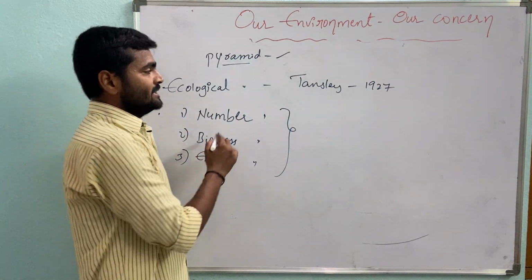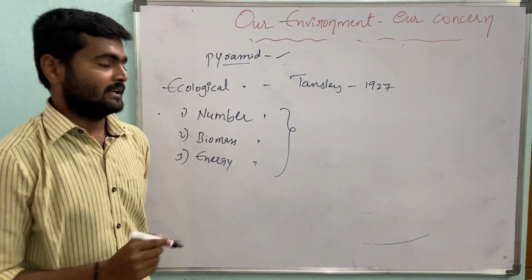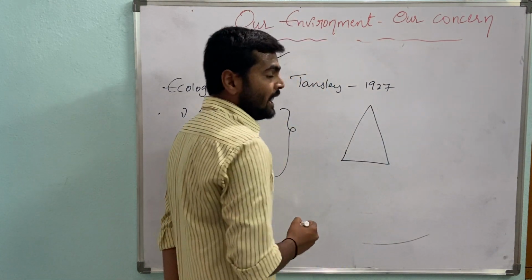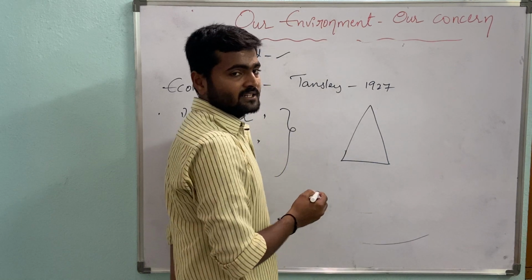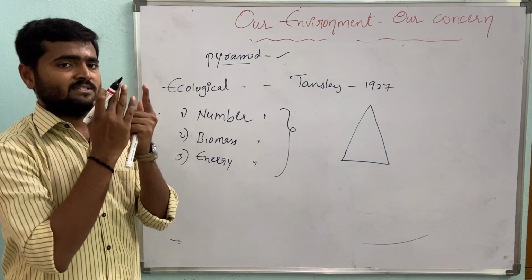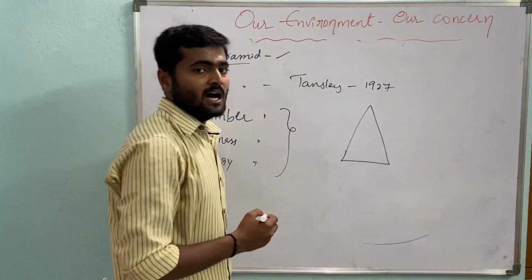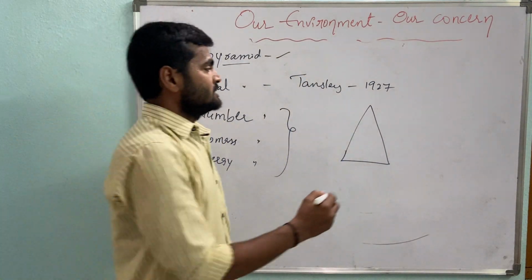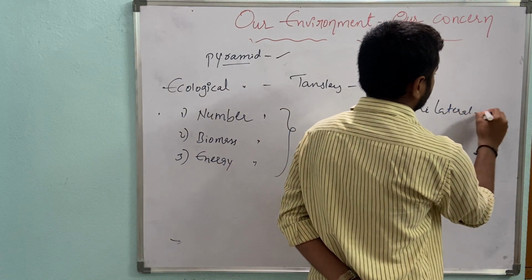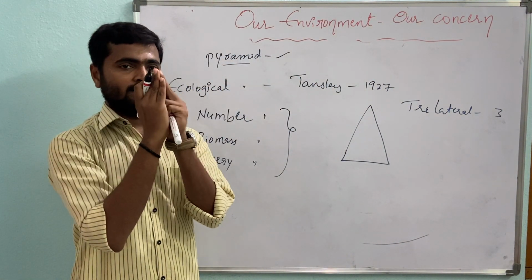Okay, and what is the structure of the pyramid? Generally, if you observe the outer surface of the pyramid, it is a triangle. According to geometry, it is triangular in nature, and all the tips of the triangles converge, meaning they are attached together. The base of the pyramid may be trilateral, quadrilateral, or polygonal. What is meant by trilateral? Trilateral means three, so three triangle-shaped outer surfaces are attached together.